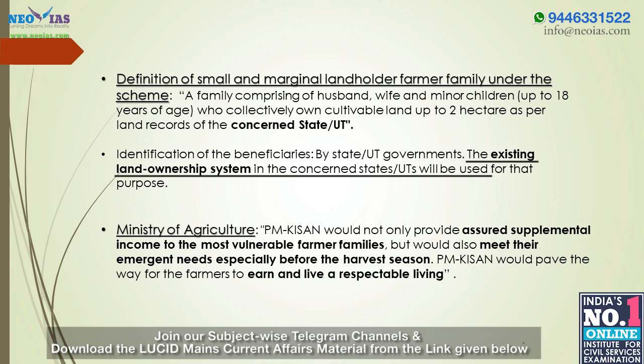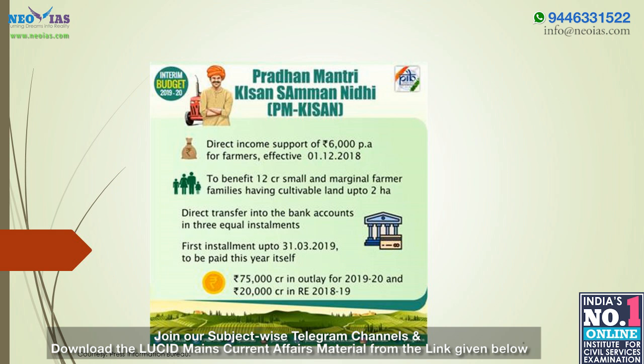And the role of state or union territory governments is important because they will be identifying the beneficiaries for PM Kisan. According to the Ministry of Agriculture, the scheme will be in the form of assured supplemental income to the most vulnerable farmer families, and it will also help them meet the emergent needs, especially before the harvest season. So this is an important step towards doubling farmers' income. This is from the PIB.